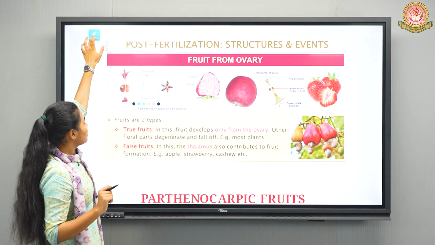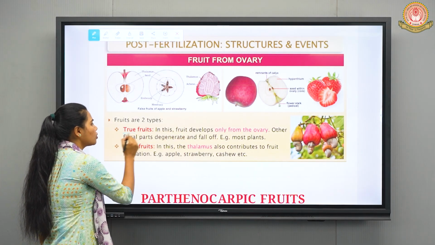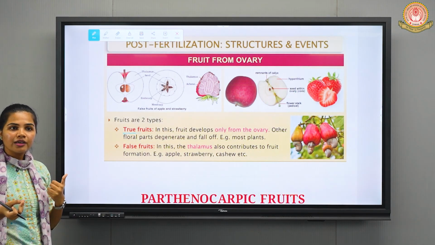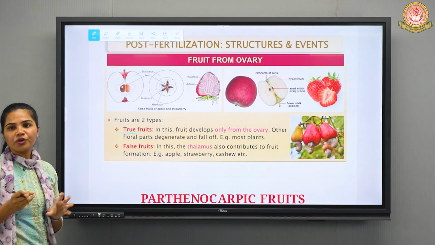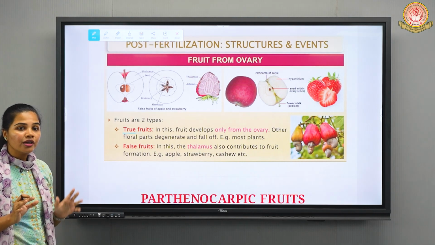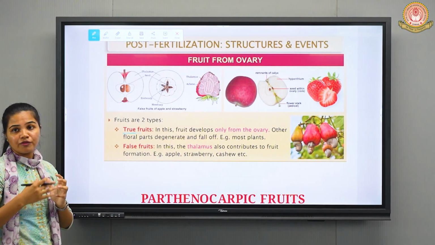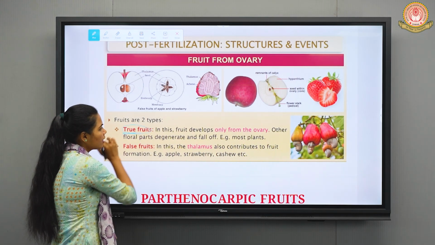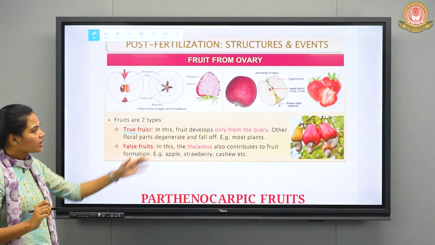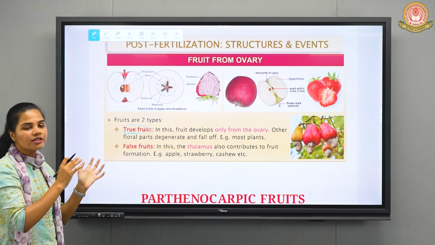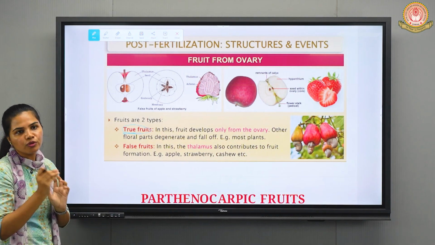As the name suggests, true fruits. As we have already discussed, the fruit is going to form from which part? Ovary. So the fruits which develop actually from the ovary are known as true fruits, right? In most of the plants, this particular ovary converts into fruit, for example banana.